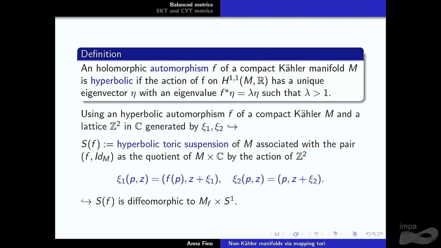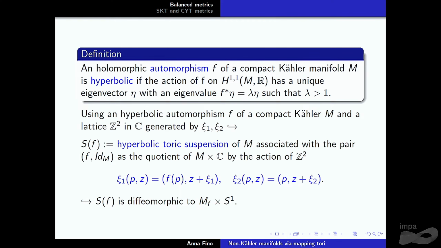It's not preserving any metric, essentially the Kähler metric, let's say. So let's take a holomorphic automorphism of a compact Kähler manifold. We say that this is hyperbolic if you look at the induced action on the real cohomology of type (1,1) and you have a unique eigenvalue lambda bigger than 1, with theta just the eigenvector. But here the property is lambda bigger than 1. That's what we are going to use.